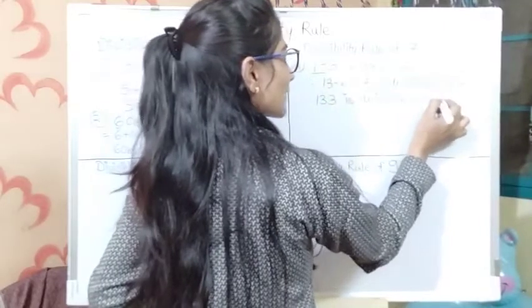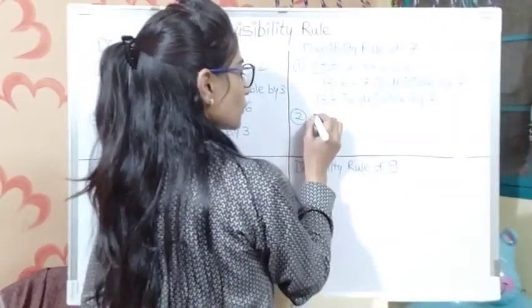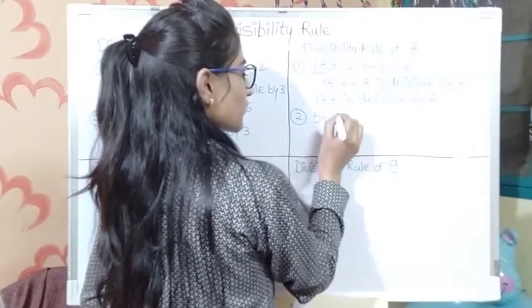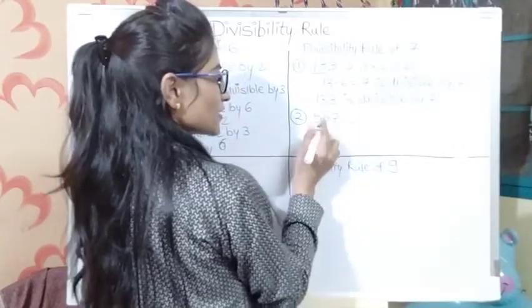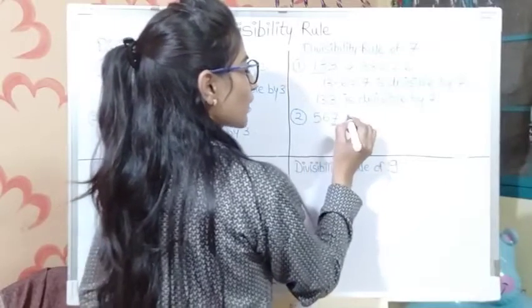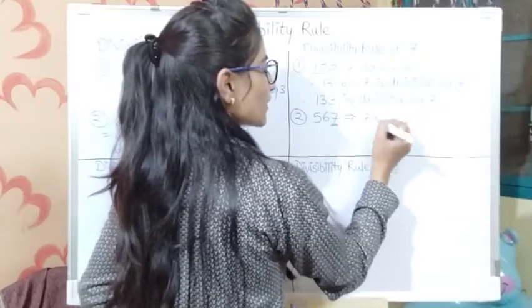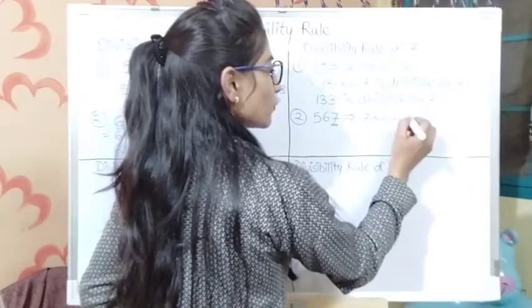Now let's take the next example, the second one: 567. Okay, 567. This is the example. Now what we have to do? We have to take the last digit and multiply it by 2. Okay, 7 into 2, it makes double of this digit, that is equal to 14.